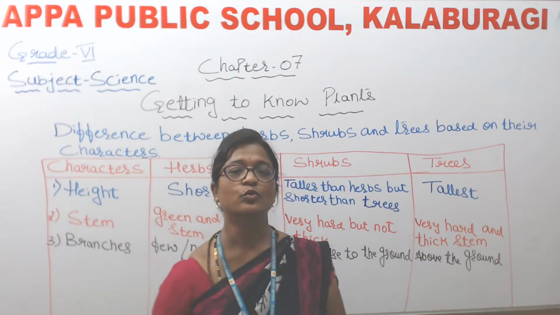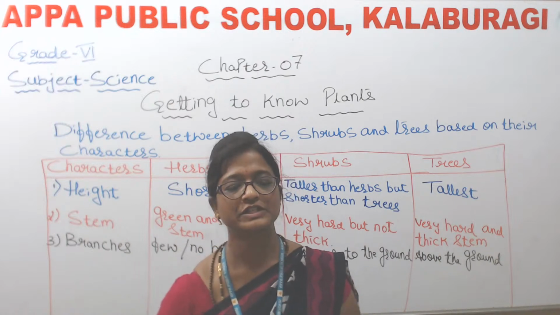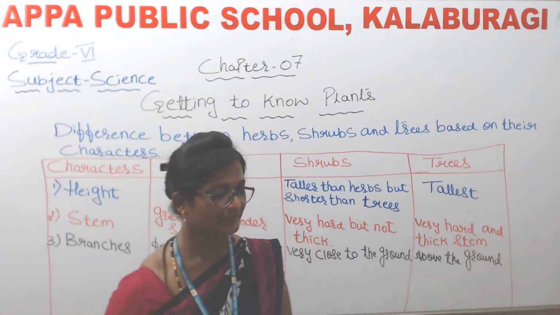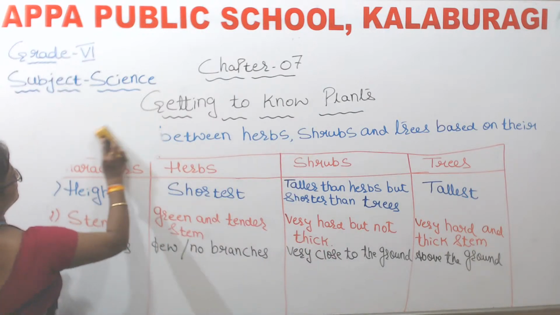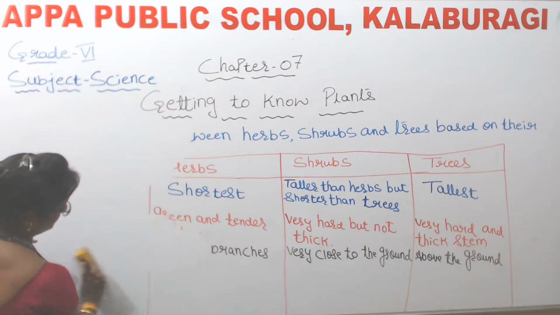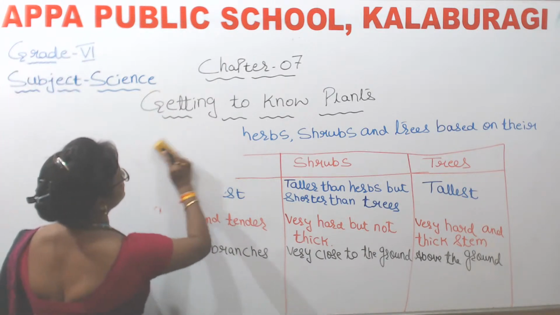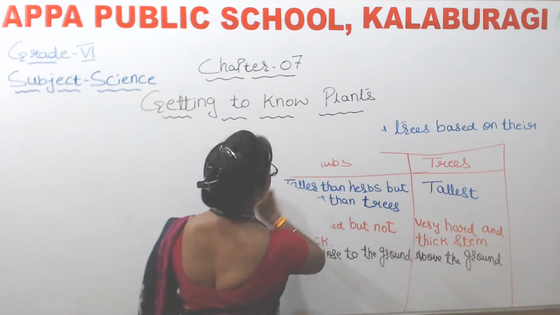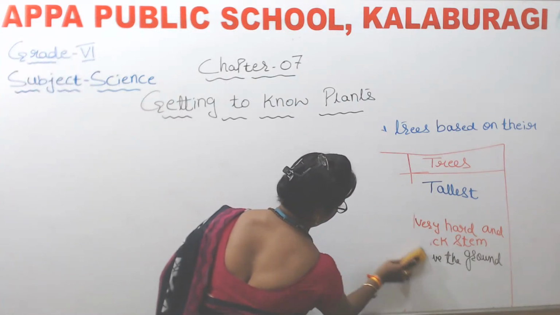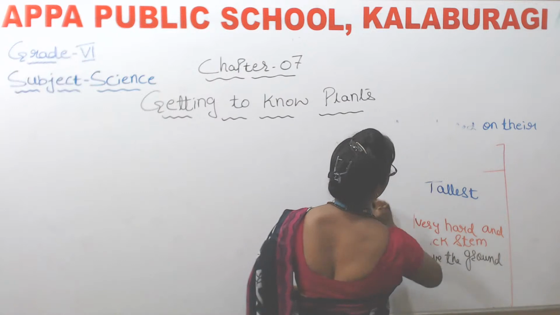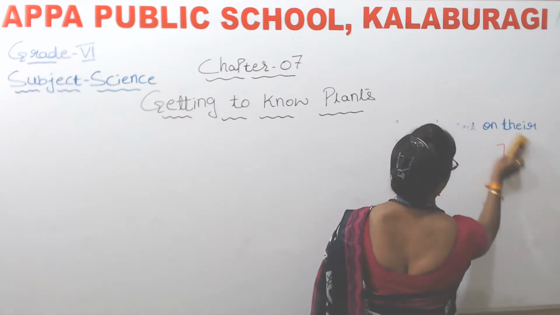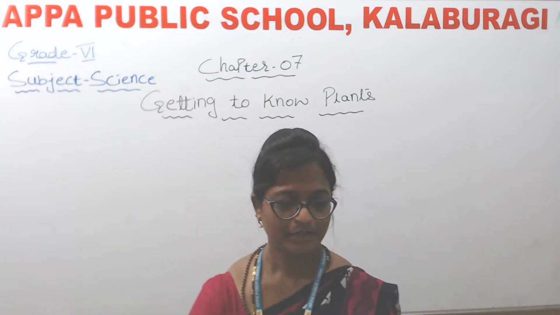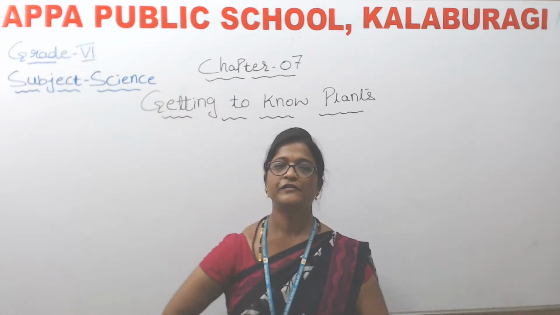Okay? So now just open your textbook, page number 53. There is one small activity, children. Take out your textbook, pencil, eraser. Okay, are you all ready with your textbook? So just open your textbook, page number 53.